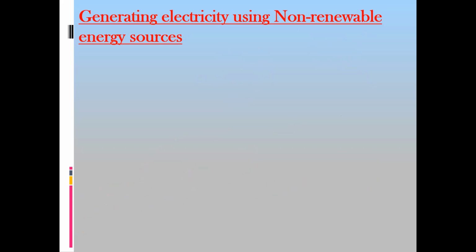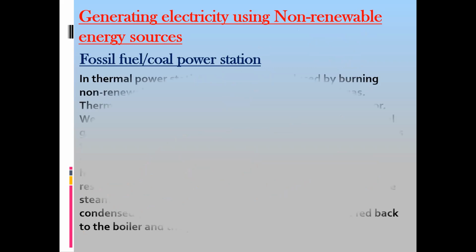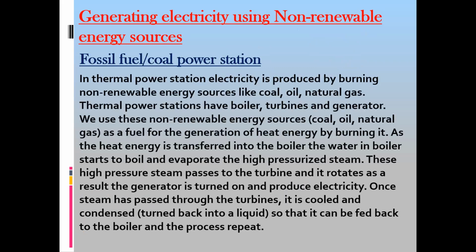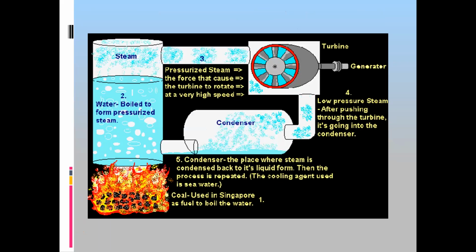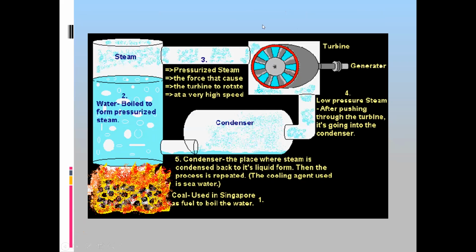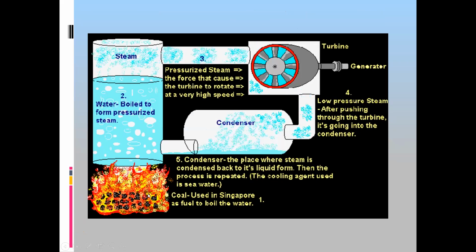When we want to generate electricity from non-renewable resources such as fossil fuels, coal, oil, or gas power stations, what happens? This is a simple diagram for how to generate electricity by using coal. First, at the bottom we burn the coal.